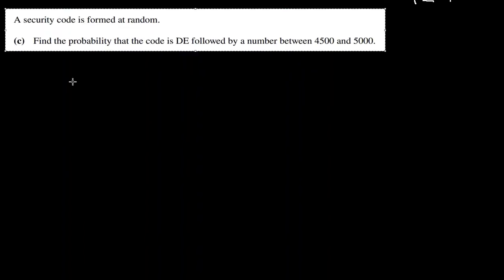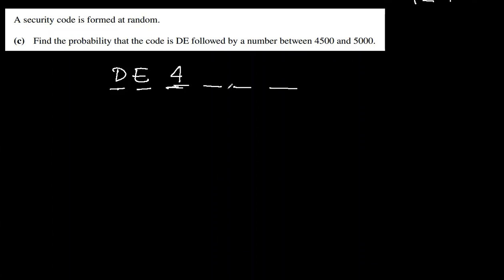A security code is formed at random. Find the probability that the code is DE, so the first 2 letters are DE, followed by a number between 4500 and 5000. A 4-digit number is needed. And between them, that means the first digit is 4 confirmed, isn't it? Because less than 4500 is not included, and between means 5000 is not included. So the highest we can have is 4999, but we can't repeat any number also. So the first digit is 4, that is for sure.